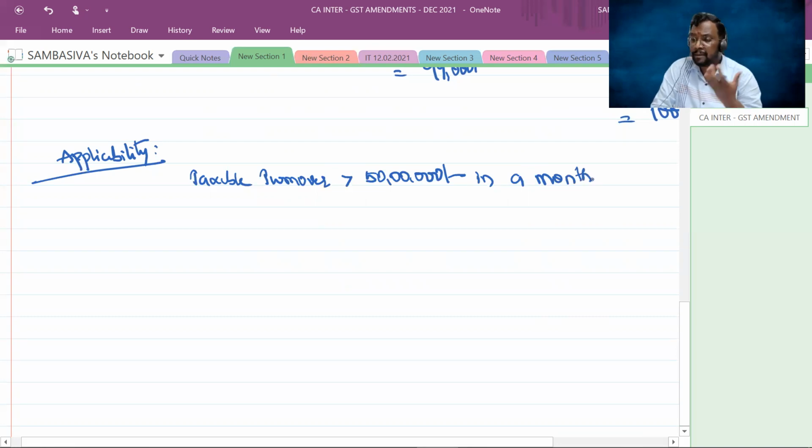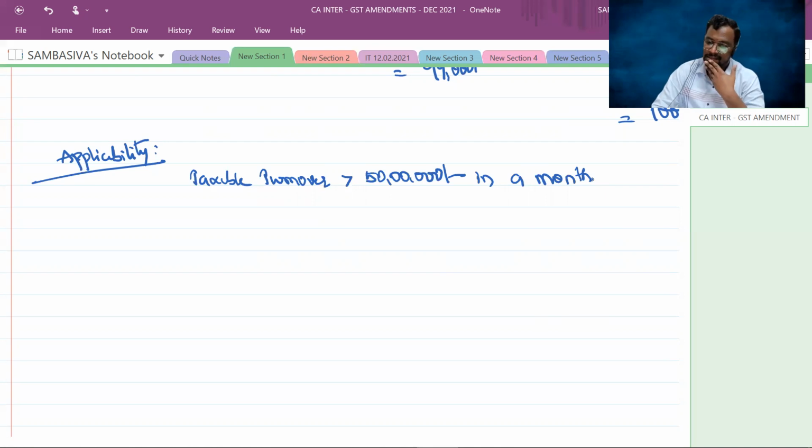So whoever is making taxable supplies, and the value of such taxable supplies exceeds 50 lakhs rupees in a particular month, for that particular month, this rule 86B is applicable.